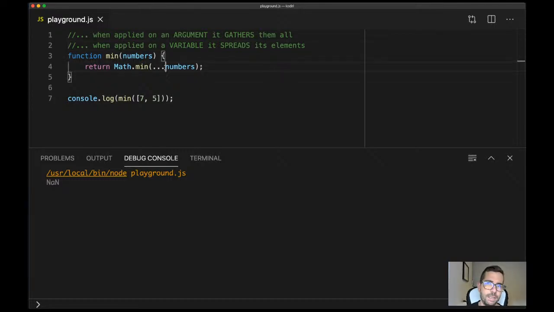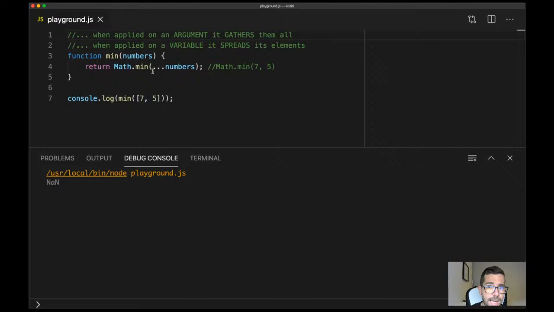Numbers is an array. So here, in reality, we got 7 and 5. By putting the ... as a prefix, we are extracting the content of the array, so eventually you get a comma-separated list. It's the same, but the other way around.